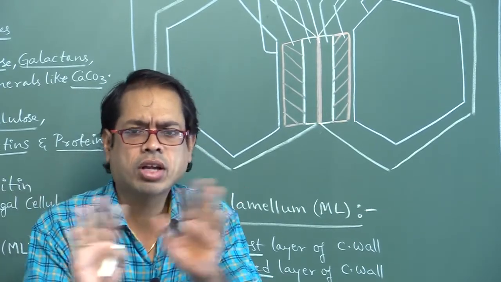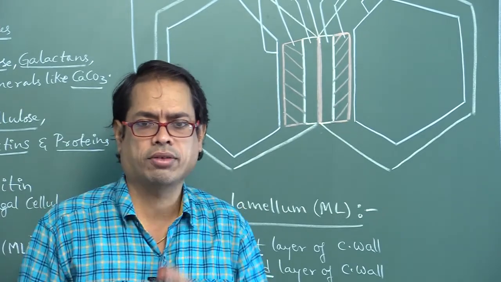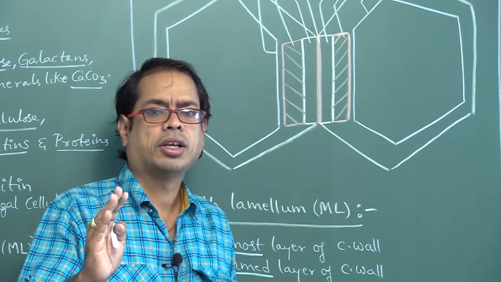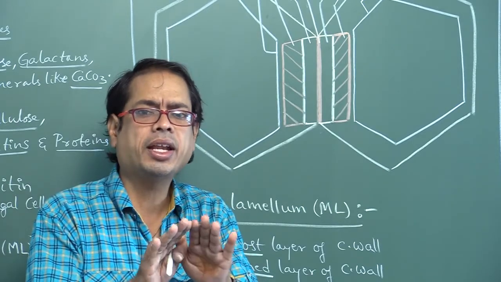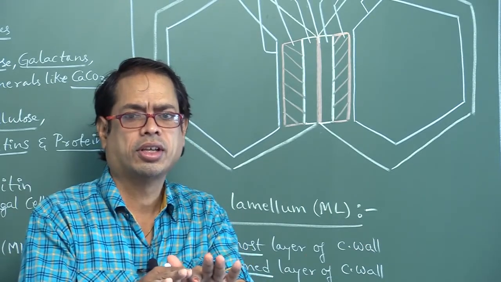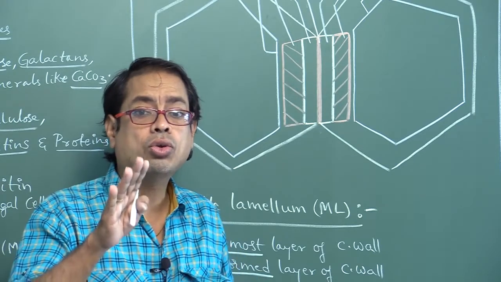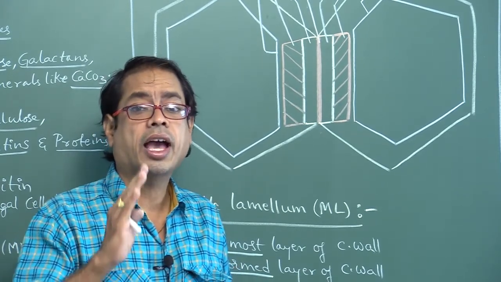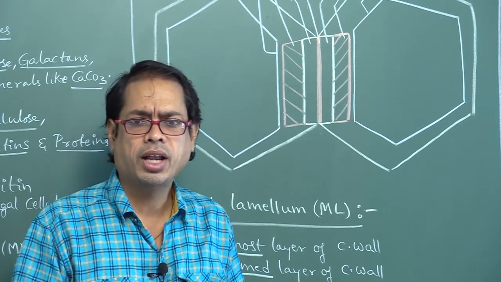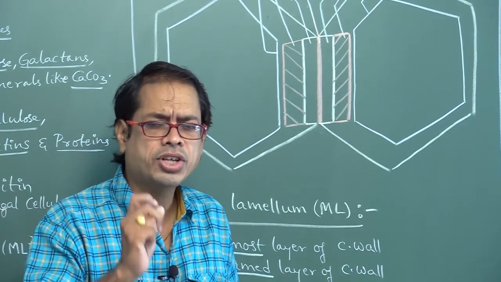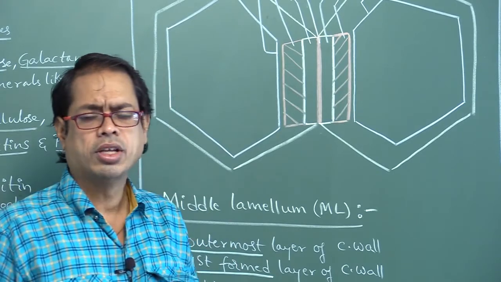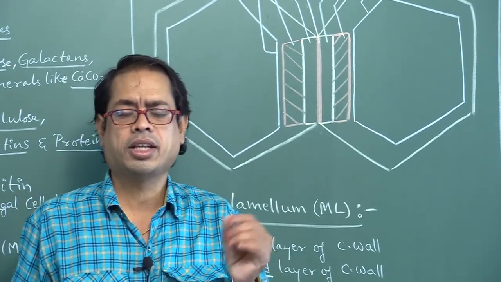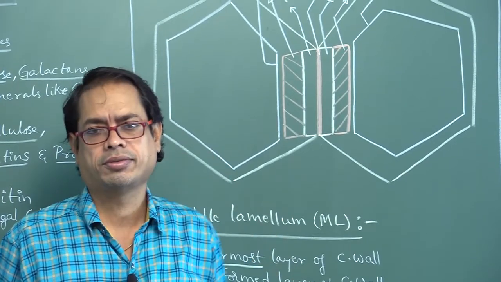It is not considered as true wall layer. Why? Because it acts as a cementing layer between two adjacent cells. That's why it is not the true wall layer. This middle lamellum is made up of calcium pectate. Very, very important. So middle lamella is made up of calcium and pectin, that is calcium pectate. Okay.